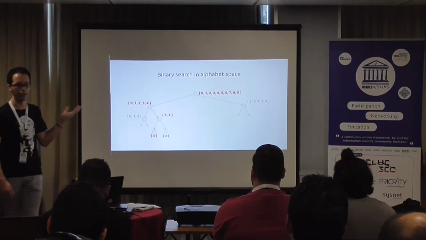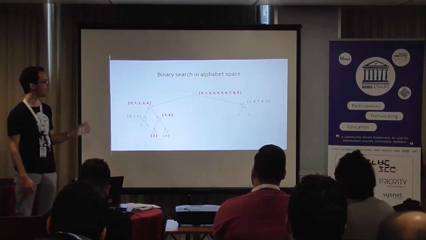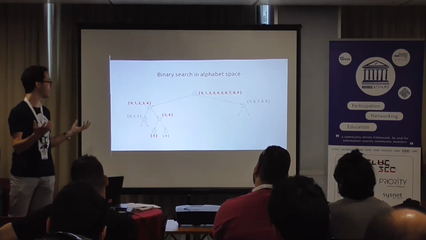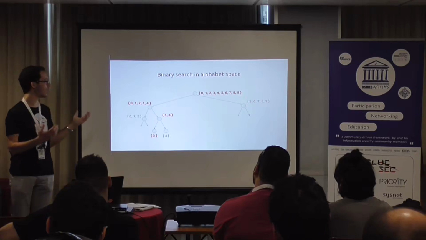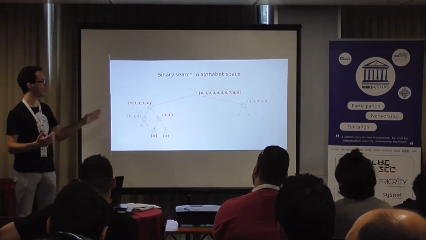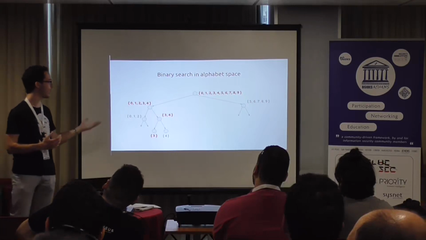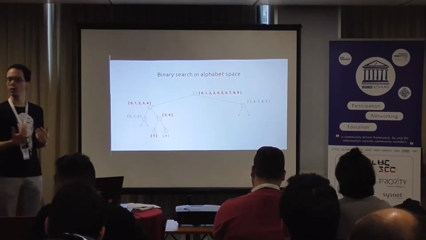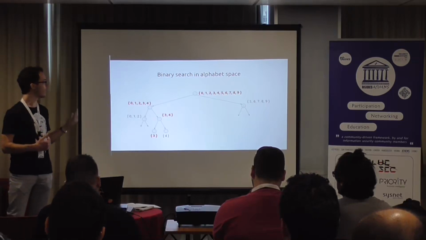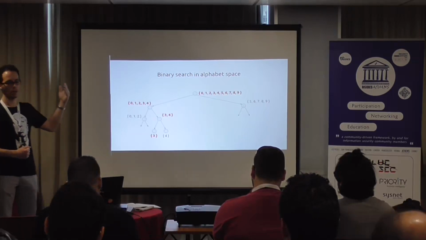But it doesn't need to be like that. In this case, what we do is split the alphabet into portions that should contain the same amount of candidates, and we try each one like that.